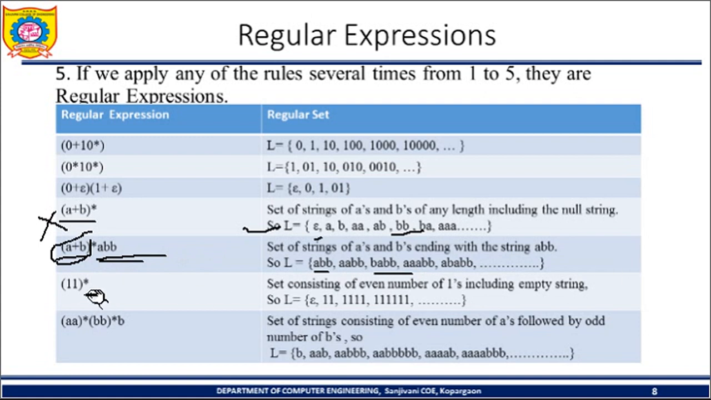Now the case (11) star. This indicates that I need to select both 1s at a time, and star indicates that either I am selecting or not selecting. In the first case I am not selecting anything from this given, so in that case it will be epsilon. If I select (11) one time, that will be 11. I cannot choose a single 1 at a time, because there is a concatenation between 1 and 1, so I need to select both at a time. So 11. After that, a star, bb star. So for that, these strings are there.